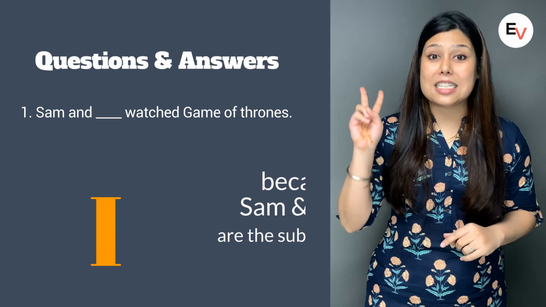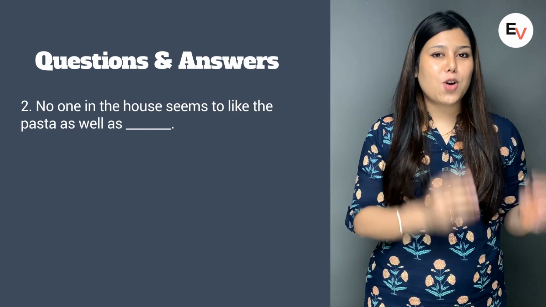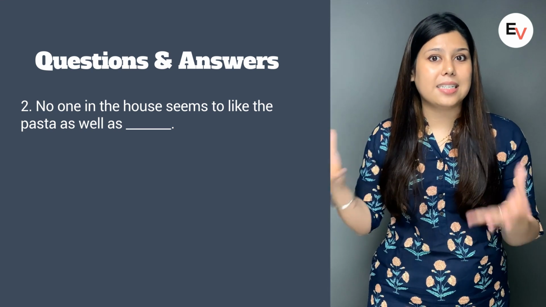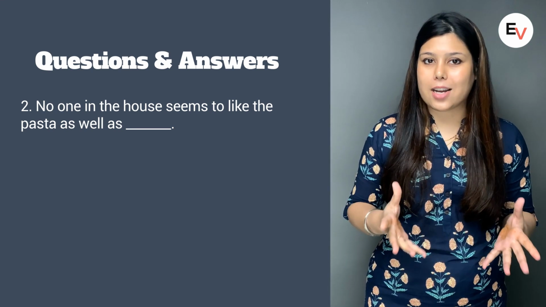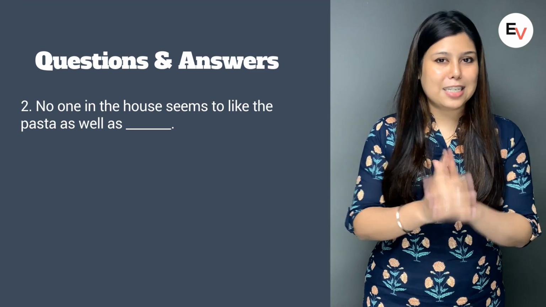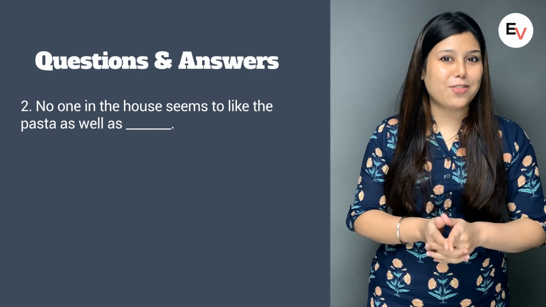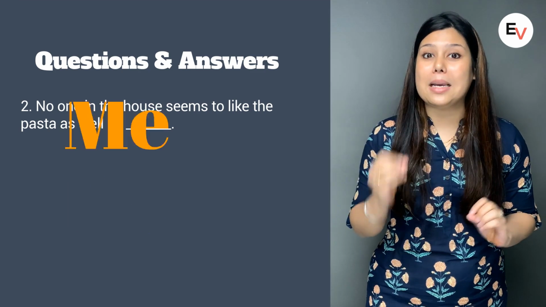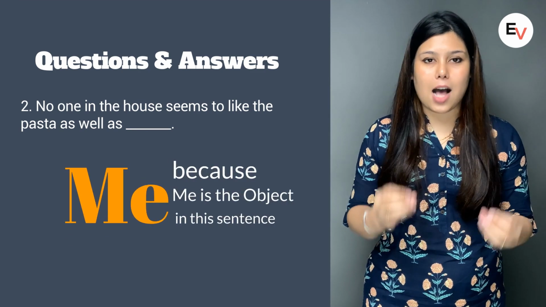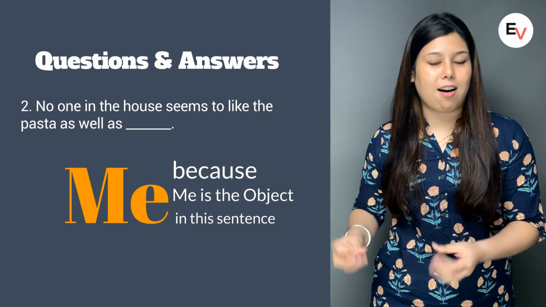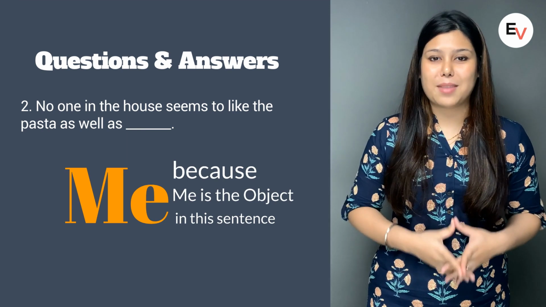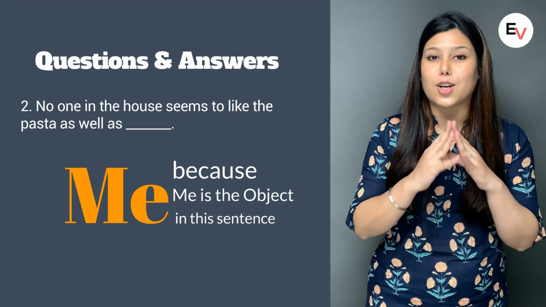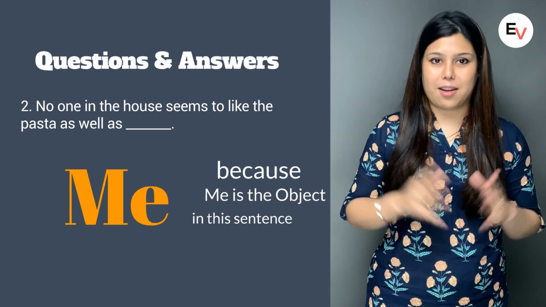Moving on to our second sentence. No one in the house seems to like the pasta as well as Dash. So what is the correct answer for this one? Did you fill in I or did you fill in me? Well, the correct answer is me. No one in the house seems to like the pasta as well as me. Me is the object in this sentence. Therefore, me is the correct answer and not I.